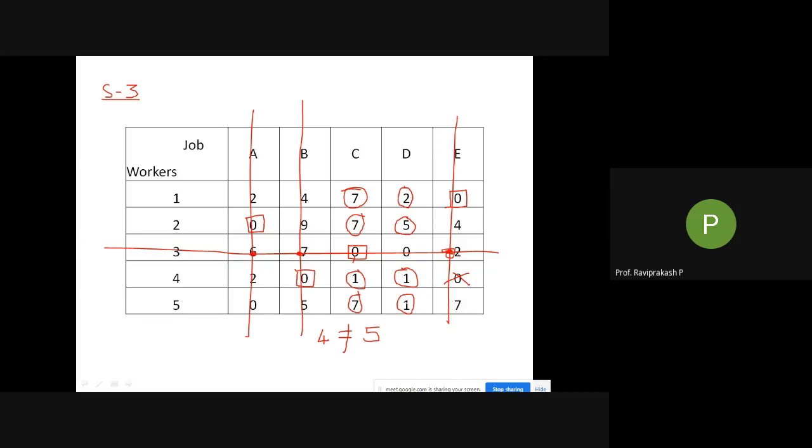With this one, what we did, we subtracted this number 1 from all the values which are in circle. This became 6, this became 1, this became 6, this became 4, this became 0, this became 6, 0 and 0. And we added this 1 at this particular point, at intersection. We call this an intersection, where we are getting a square. So here one intersection is there, there's one more intersection here, and one more here. We are adding 1 to this. This will become 7, this will become 8, and this will become 3. So copy till here, then I'll explain next when we go to the next slide.